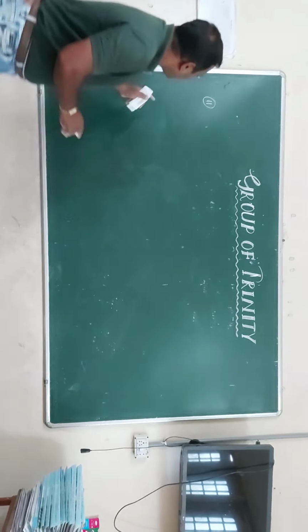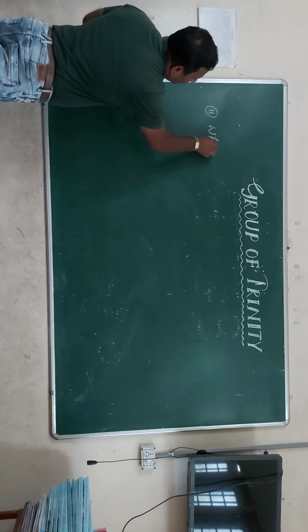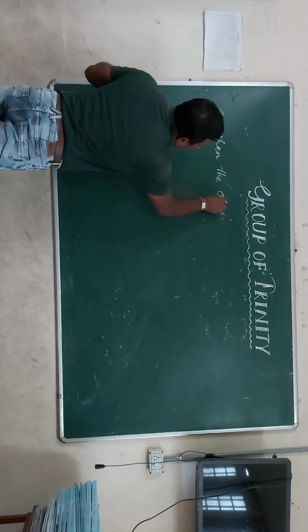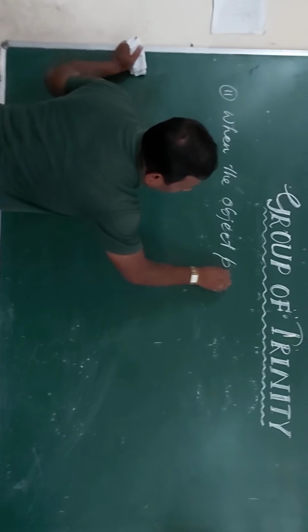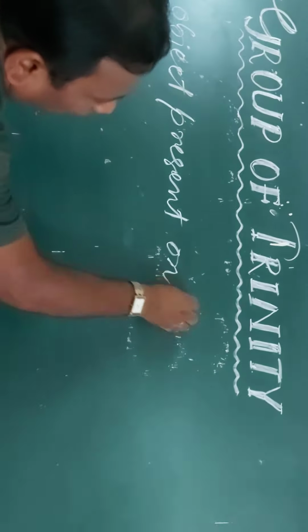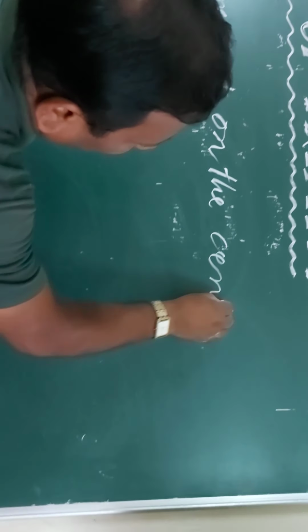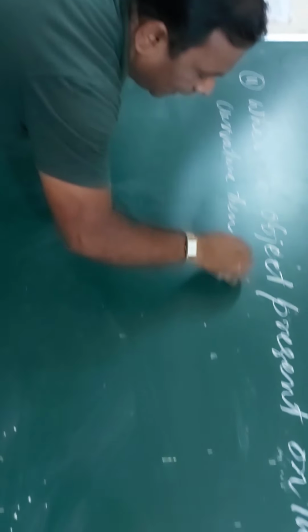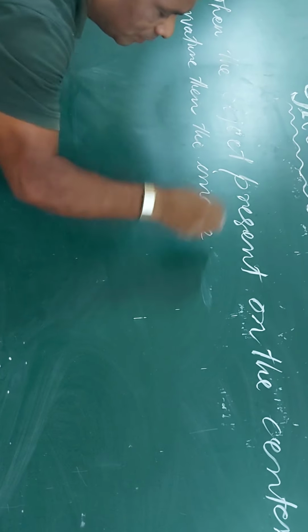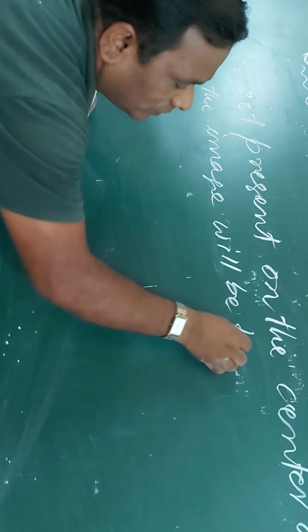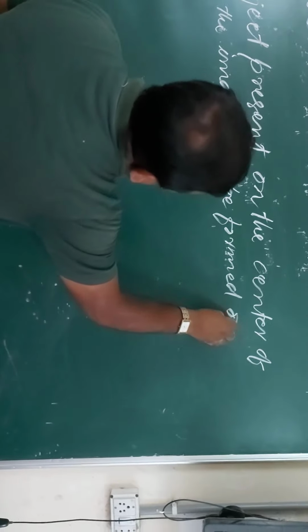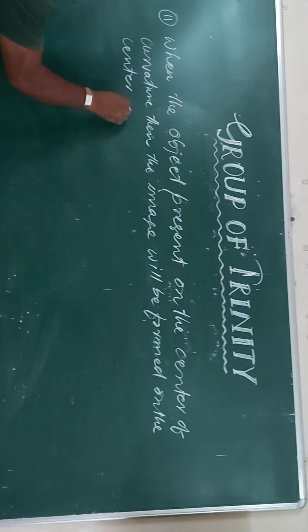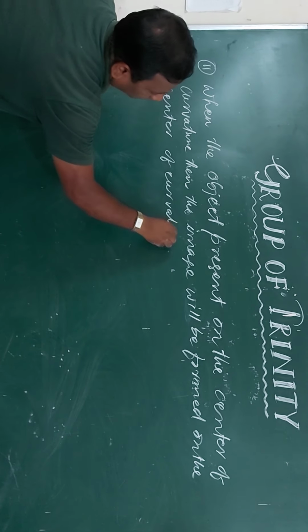And in the second point I want to teach you that when the object is present on the center of curvature, then the image will be formed on the center of curvature. Clear? On the center of curvature, right children?